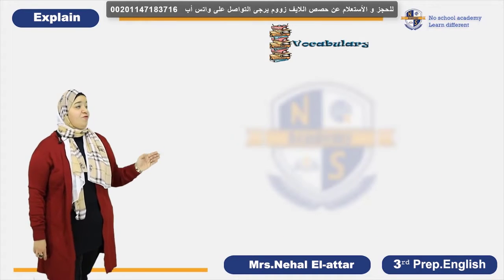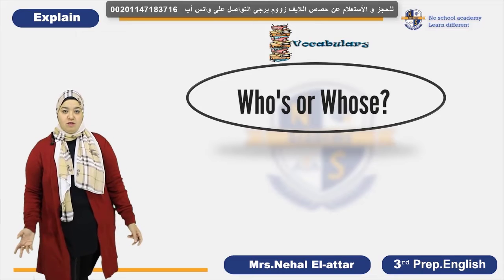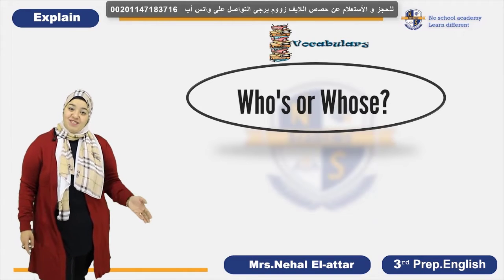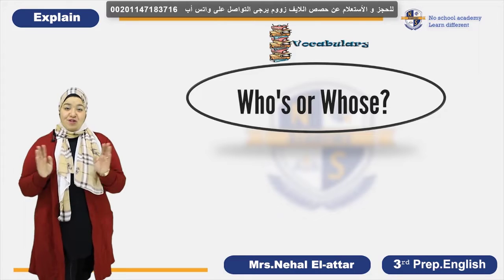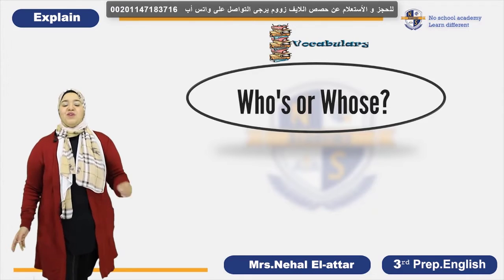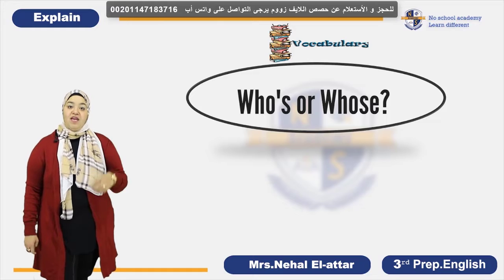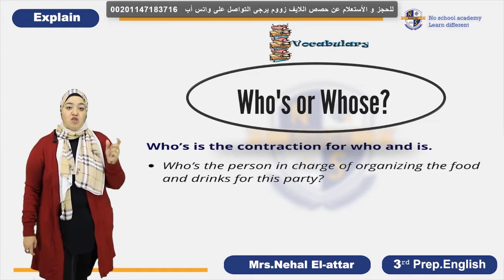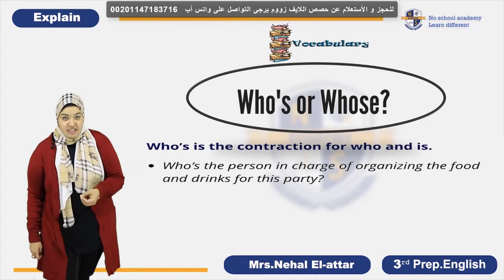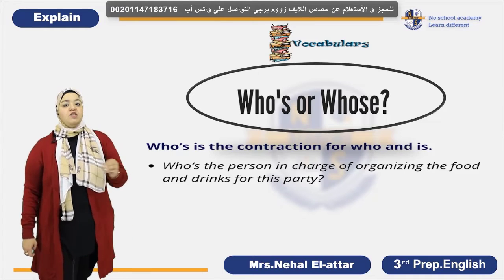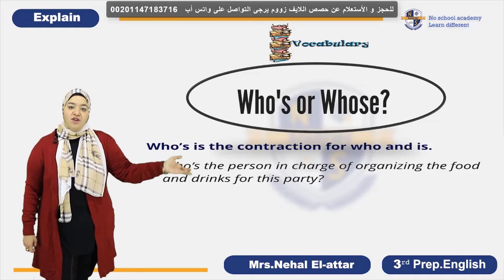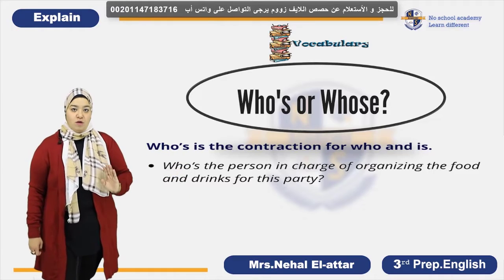Here we have the difference between who's and whose. Again, who's and whose. Do you notice any difference? For that, we call it confusing. Okay, I'm going to tell you. The first, who's, is the short form of who is, and we use it to ask about a person. Who is your father? Who is there on the next chair? And so on.